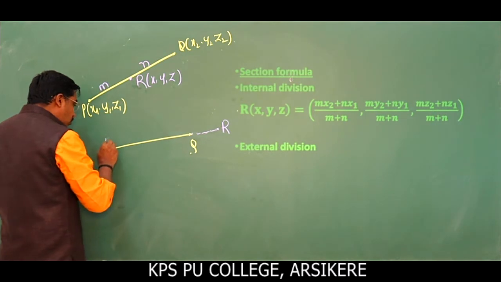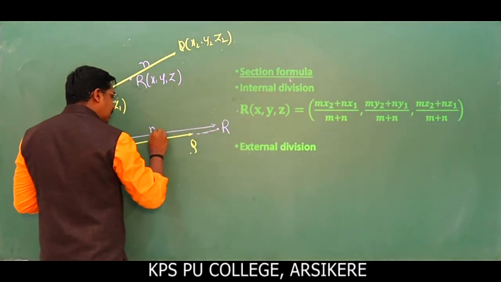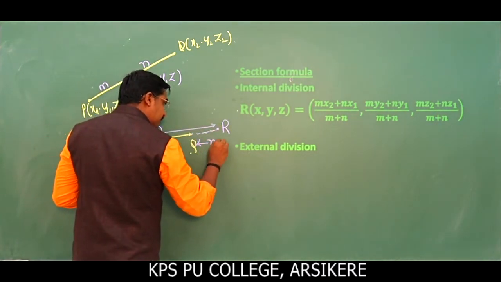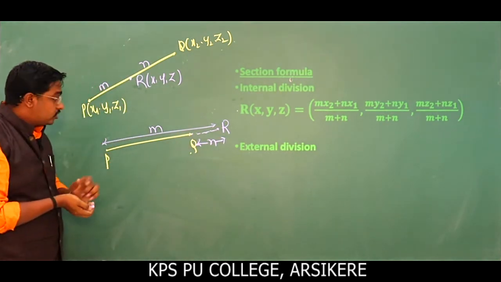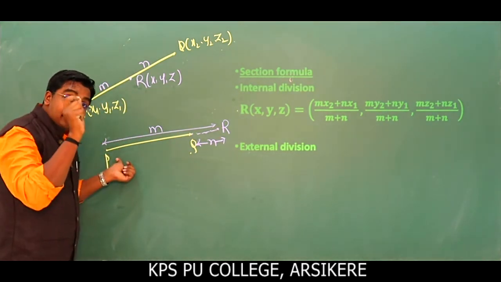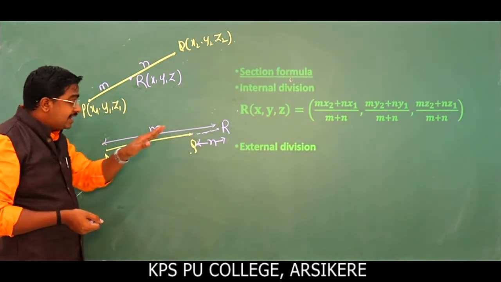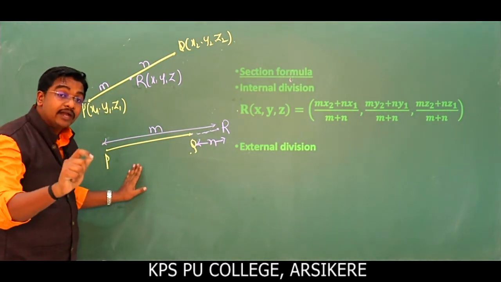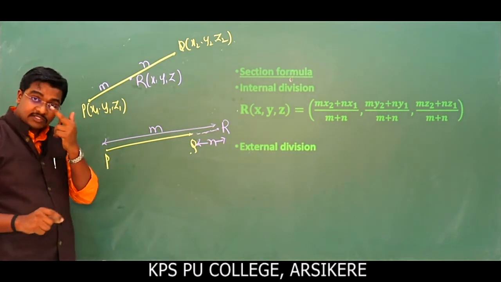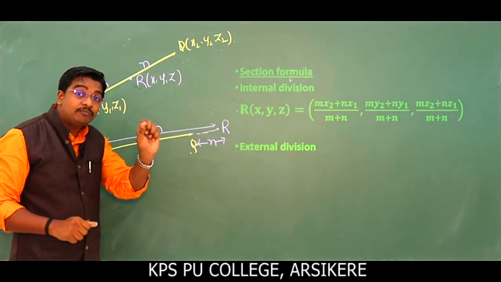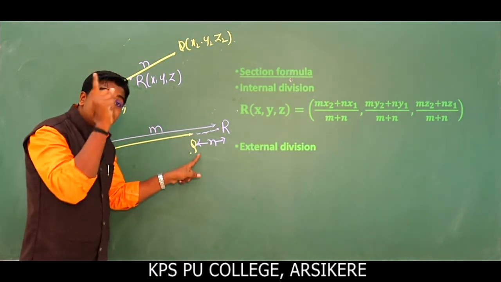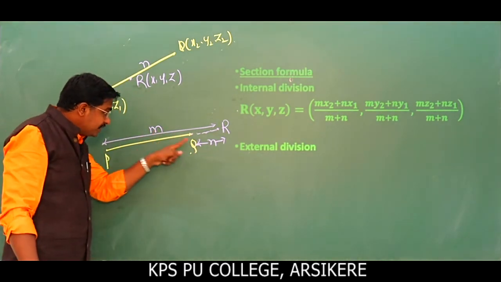Total from here to here this becomes m and this becomes n. So the point R of (x, y, z) divides the line segment joining P of (x1, y1, z1) and Q of (x2, y2, z2) externally in the ratio m is to n.